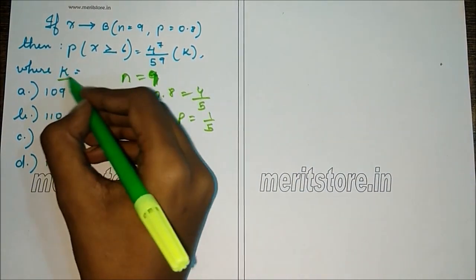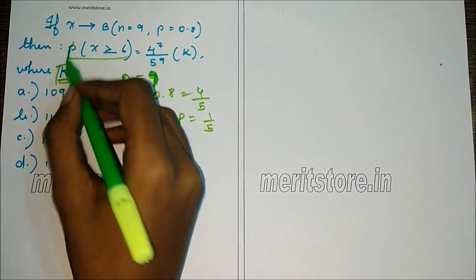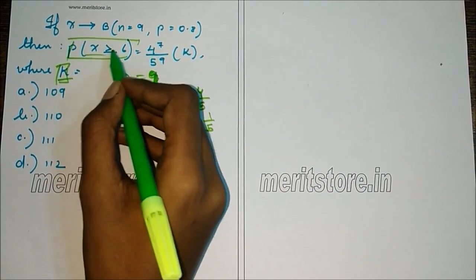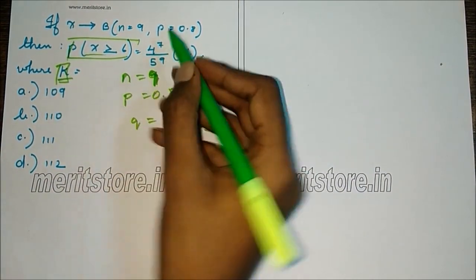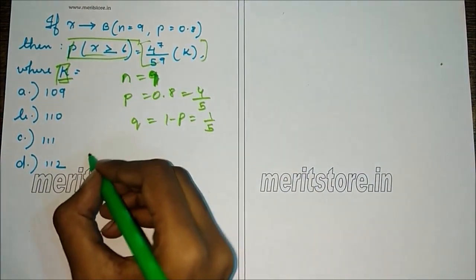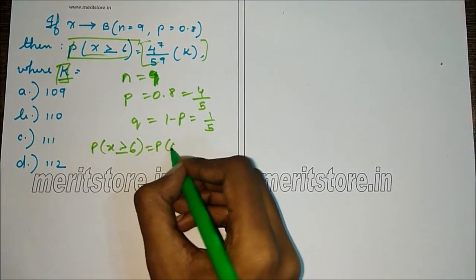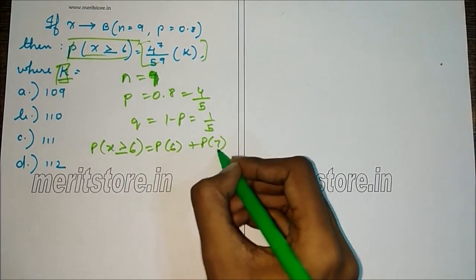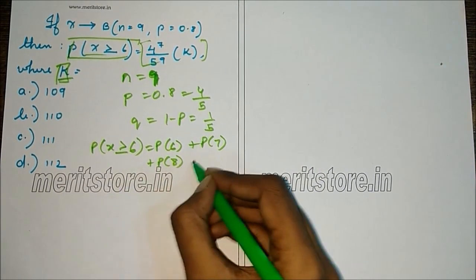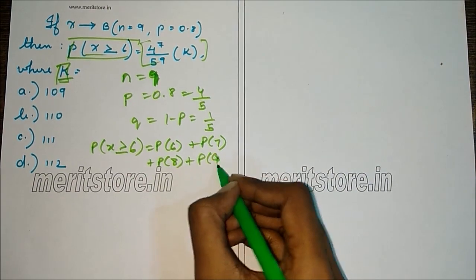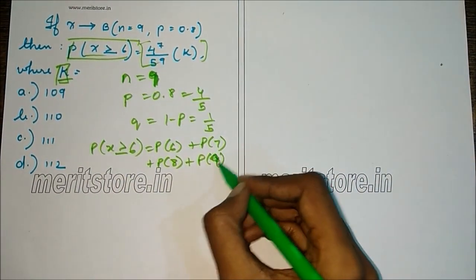So we have to find the value of k. First we'll find P of x greater than or equal to 6, then we'll compare it with the RHS. So P of x greater than or equal to 6 is P of 6 plus P of 7 plus P of 8 plus P of 9. Since the number of trials is 9, we'll stop at 9.